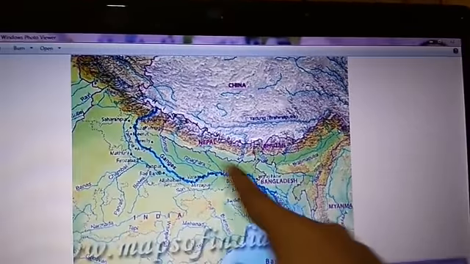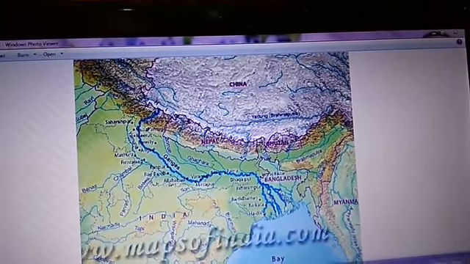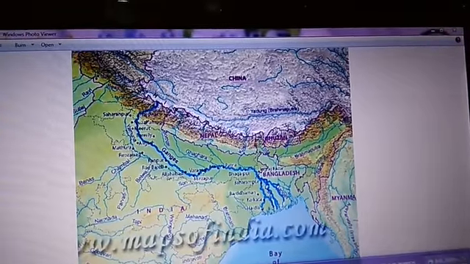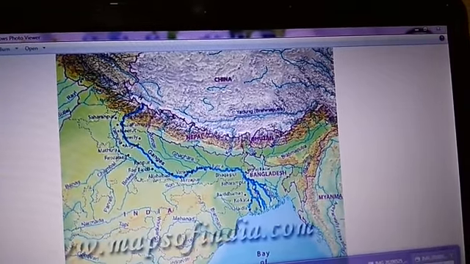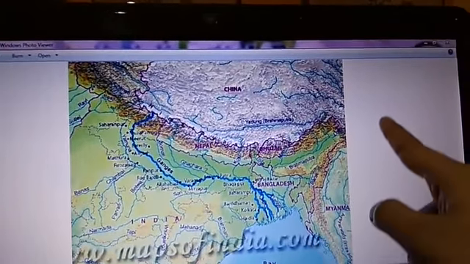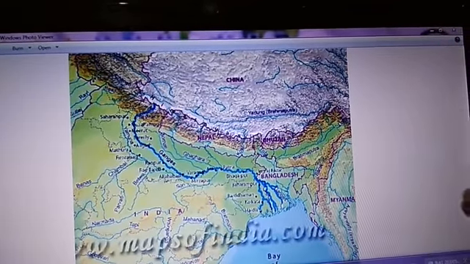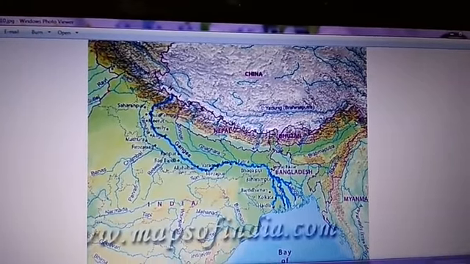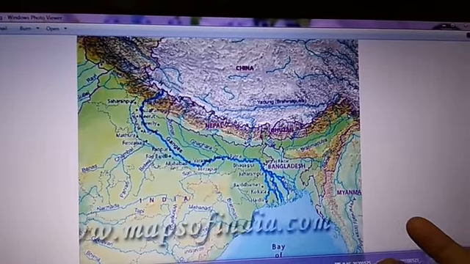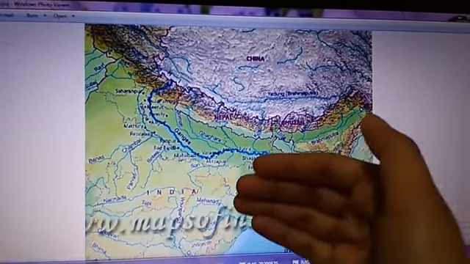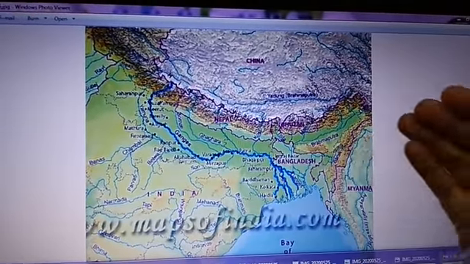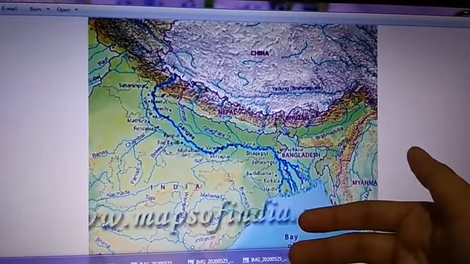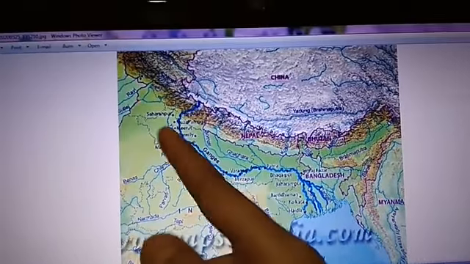Now this range of mountains includes Mount Everest, Karakoram and some other hill ranges in the northeast. When it is a range of mountains, it means a long chain of mountains. There are many mountains found here. In fact, Mount Everest is also found here, though Mount Everest is not in India, it is in part of China and Nepal. But we have Karakoram here and many other mountains in this region.